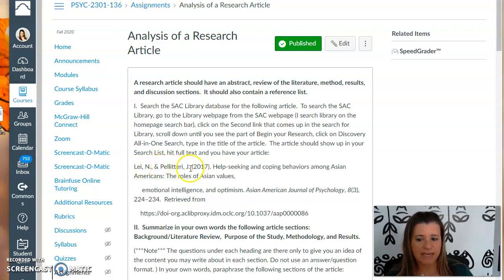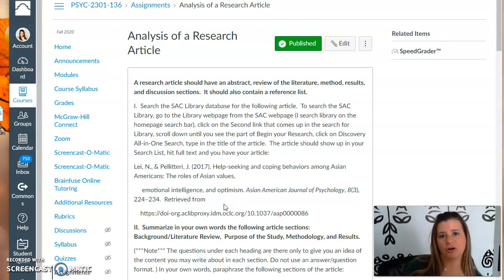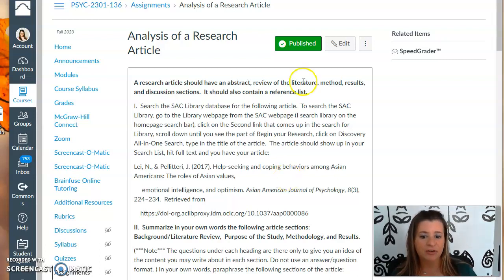Here is the citation for the article. I am having you pull the article up this way because I want you to know how to use the SAC library and how to find peer-reviewed journal articles. And so part of this assignment is going out and finding the article. So I also have a video on how to search the SAC library, but the directions are right here.